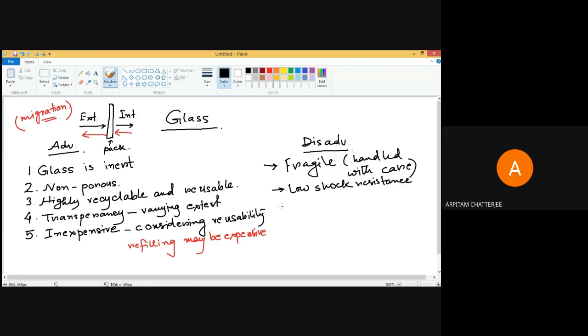It is a very important thing, especially if you are importing or exporting some glass container from one place to another. Say, for example, you have a very expensive medicine which is coming from abroad by air.